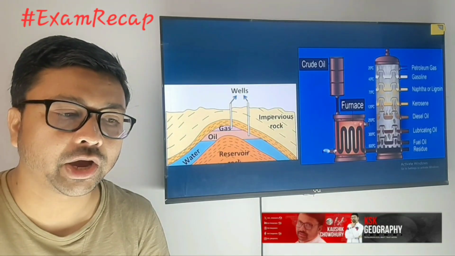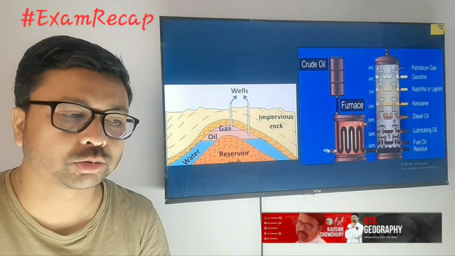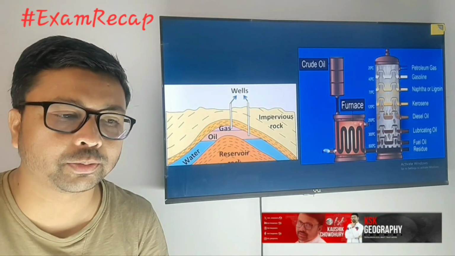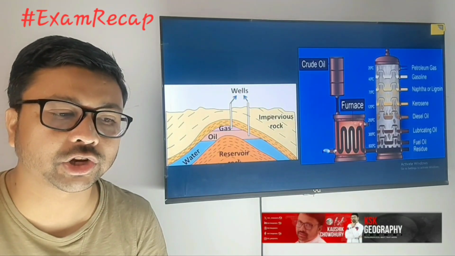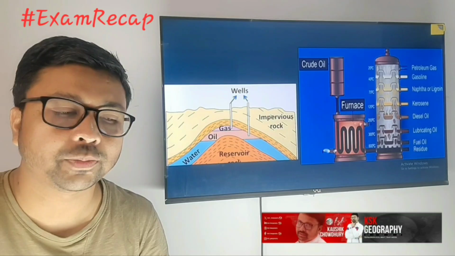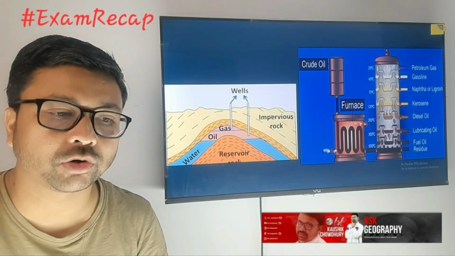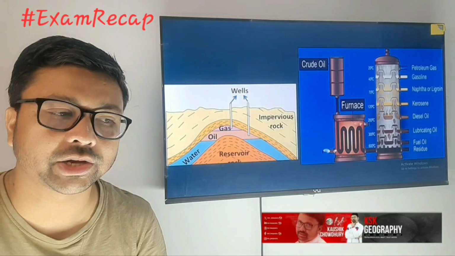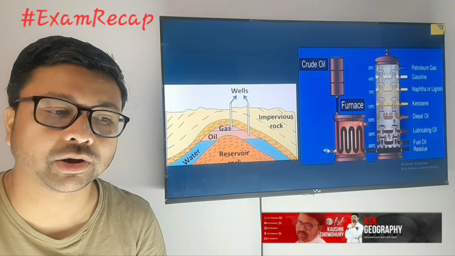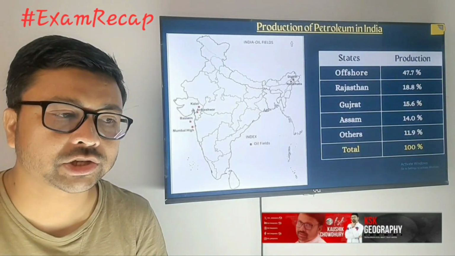Here you can see how petroleum is formed, through a geological process. It takes time, and from crude oil, after filtration, we will be able to get different types of petroleum products, right? We will get petrol, gasoline, naphtha, kerosene, diesel, all those things after the processing of crude oil.